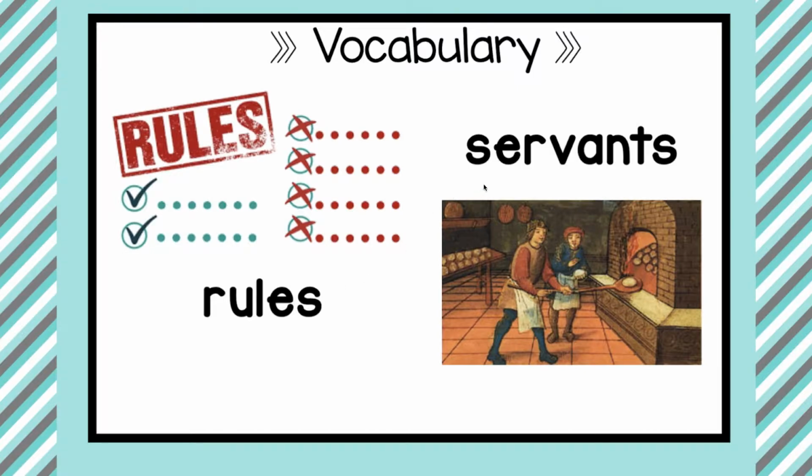All right, the next word is servants. Everyone say servants. Good job. Servants are men or women who are hired and paid to take care of the king and queen, as well as their home and land. An example would be: kings and queens often had servants who worked for them their entire lives.